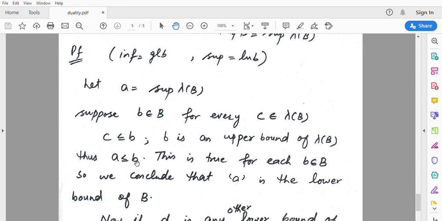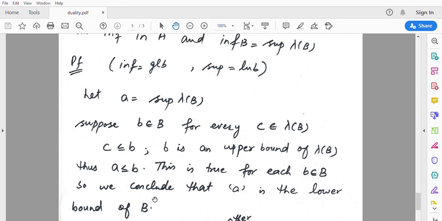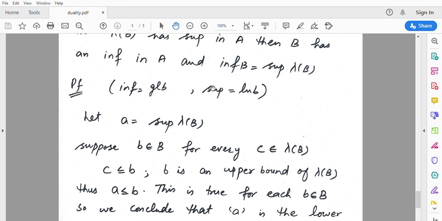Now this statement is true for each b belonging to B, so we conclude that A is less than or equal to every element of B. When A is less than or equal to every element of B, it means that A is a lower bound of B. Sorry, not infimum, A is the lower bound of B. Half is done. A is the lower bound of B.